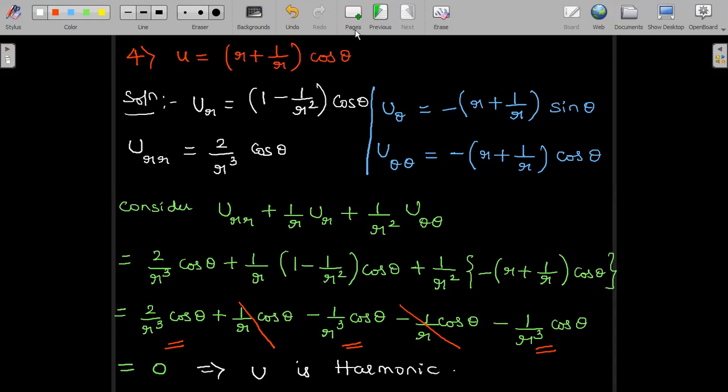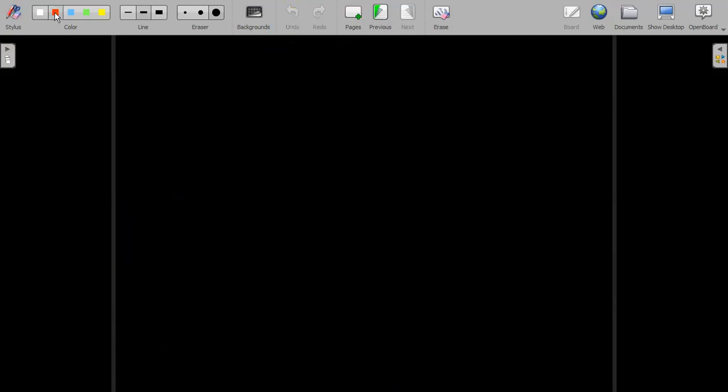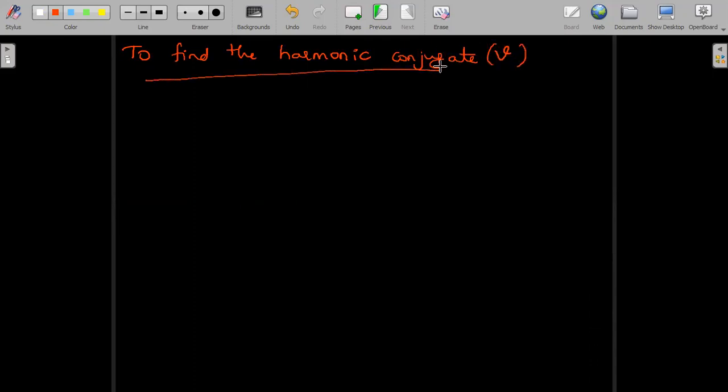So this was the first part of the problem. Now the second part of the problem is to find its harmonic conjugate V. What is the procedure to find V? We consider the CR equations in the polar form and we substitute the known partial derivatives, and we simplify by direct integration to obtain V.